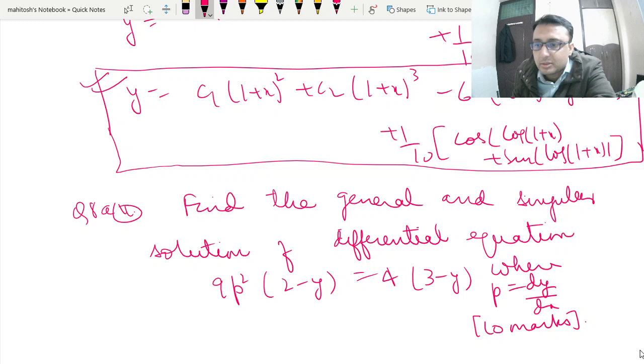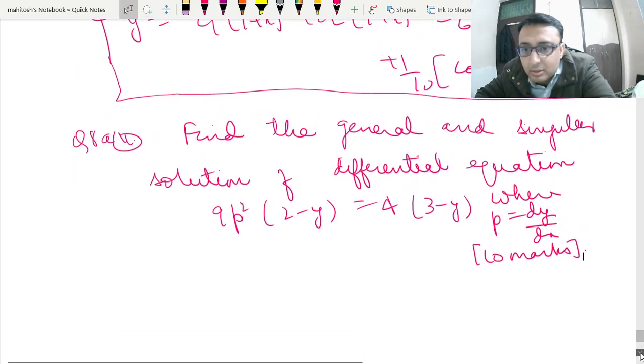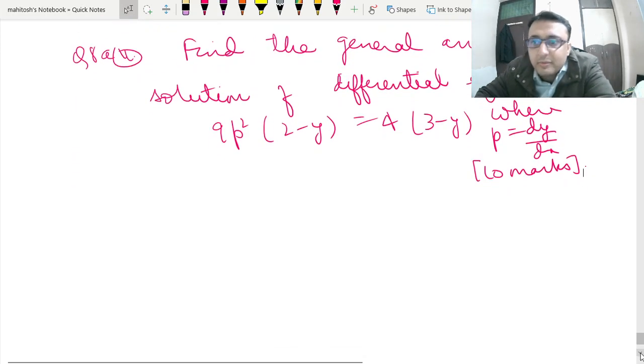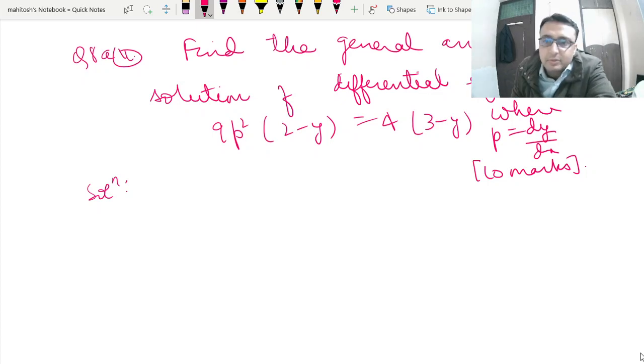Now, such questions were asked a long time back, but the concept is very simple and it is a very basic question. So it is not that all of the questions will be repeated. Some of them we can see can be written in terms of p. The general solution is not a big deal. We can integrate it. After that, we have to find the singular solution.